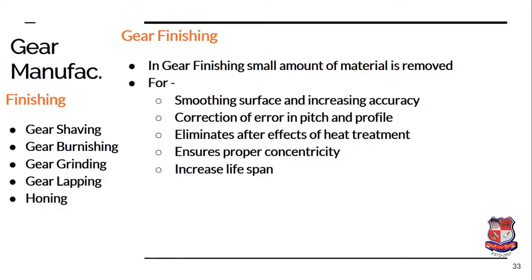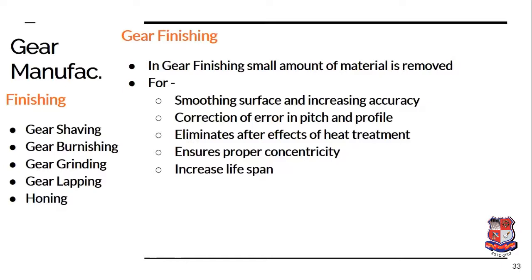At the meshing point, abrasive slurry is inserted. This abrasive slurry consists of abrasive particles. When the teeth are in mesh, they do not come directly in contact with the teeth of the subsequent gear, but in between the two teeth there will be abrasive particles which will remove a small amount of material and make the surface smooth and accurate.